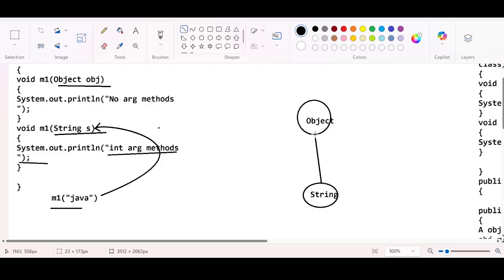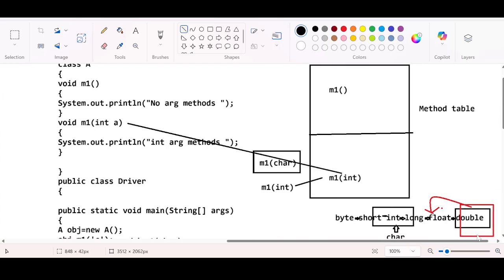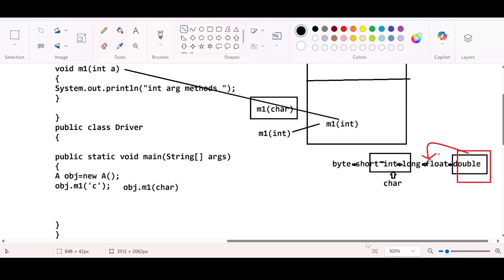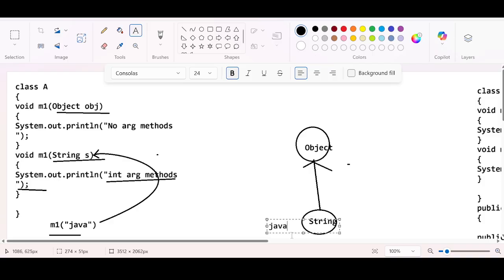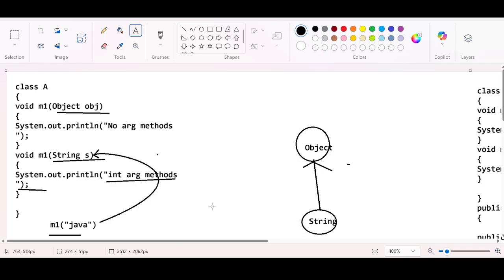So this is the promotion chart. For the primitive types, this cannot be changed. This is the promotion chart for primitive types. But for the class level types, this is a promotion chart. If you are passing Java, and there is no method accepting the string argument, it will check if there is any method accepting its parent's argument, which is object here. Object is a parent. Promotion will happen this way. Making sense?